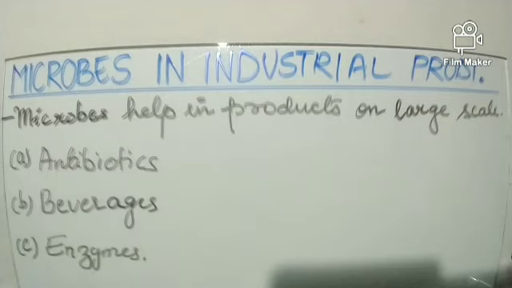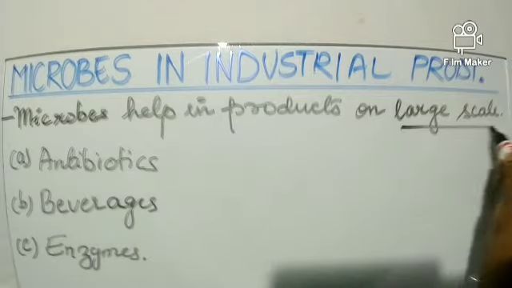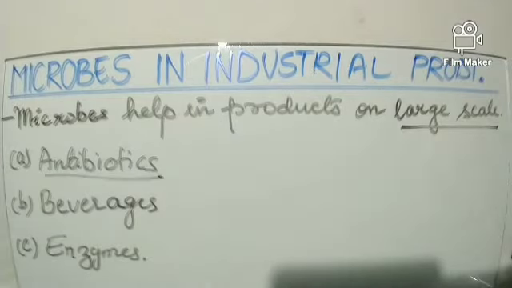Good morning, students. So today we will see how microbes help in industry. Microbes help in producing a lot of products on a commercial scale, or we can say on a large scale. Now here we need to know what these products are that are being produced on a large scale or for a commercial purpose. So first of all, you can see over here, these are antibiotics.